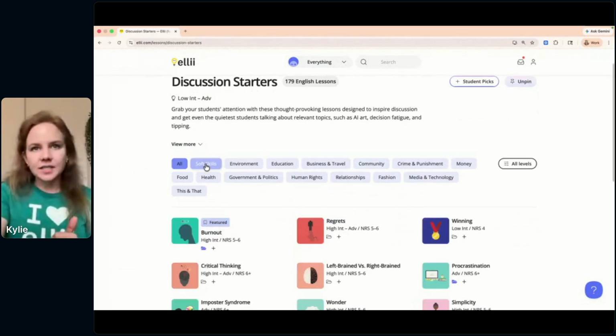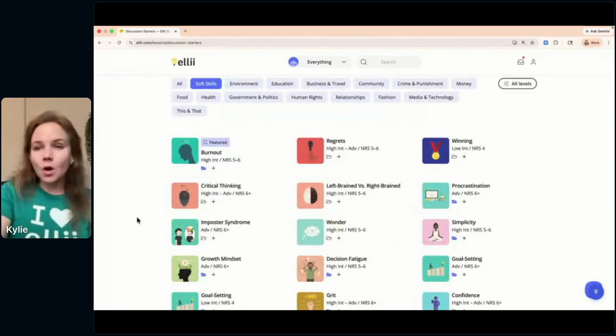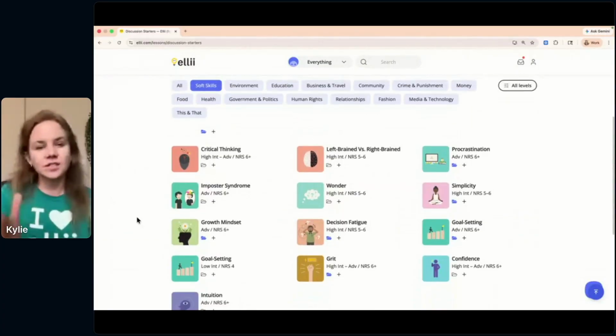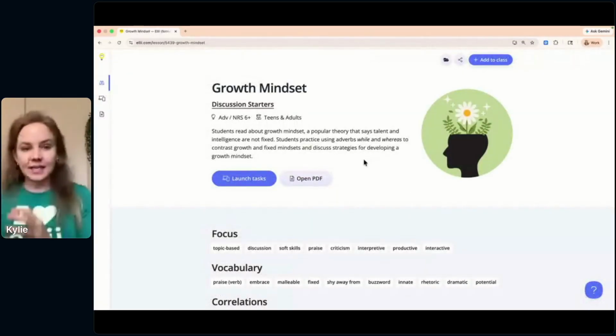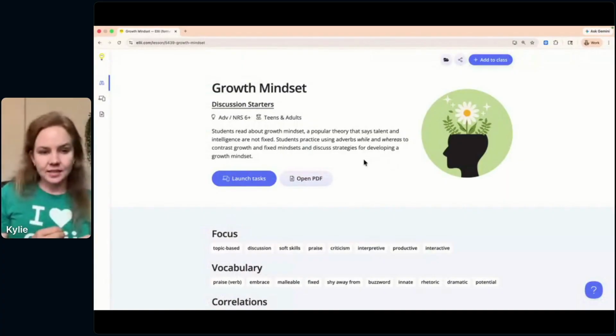I could click on soft skills here, and it takes me to all of the lessons related to soft skills. And maybe I've already done a couple of these lessons, but perhaps I'm intrigued by this growth mindset lesson. I'll click into it. And again, you're going to see that PDF option and that launch tasks option.